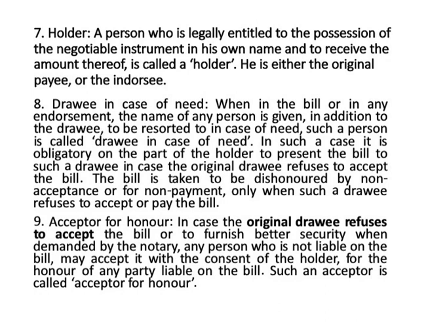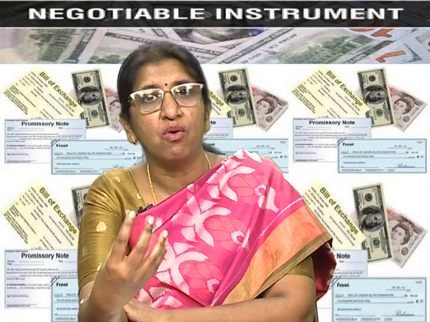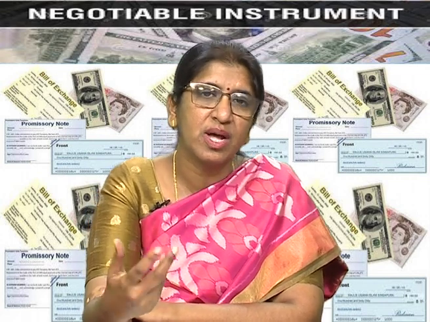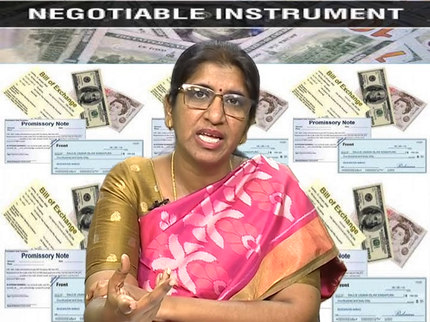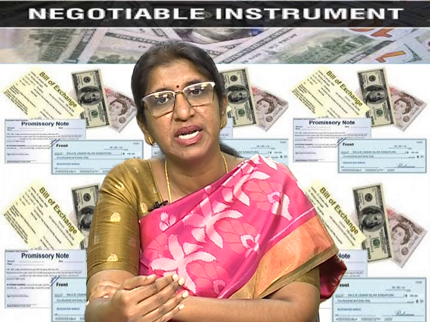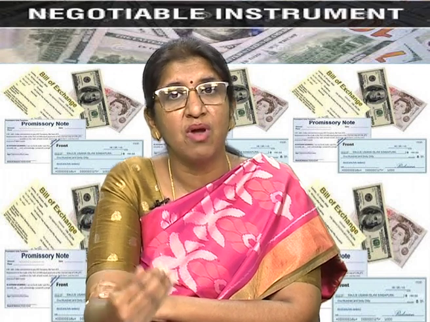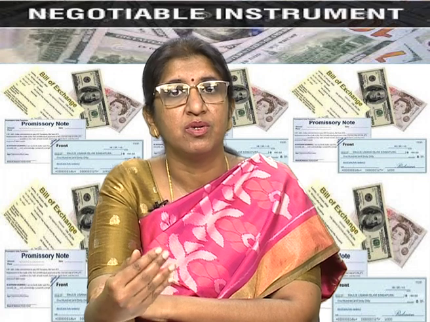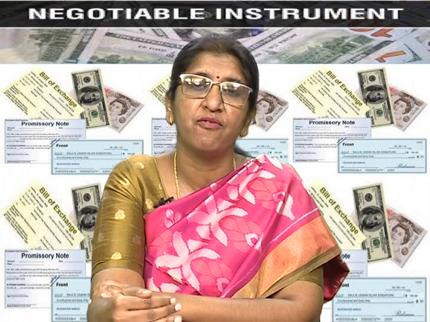Another party to a negotiable instrument is a holder. So, who is a holder? A holder is a person who is legally entitled to the possession of the negotiable instrument in his own name and to receive the amount thereof. He could either be the original payee or he could be the endorsee also. Then there are two other parties, drawee in case of need and acceptor for honor. What happens at times is that the drawee is not in a position to fulfill his requirement. Then another person can step in and say, okay, fine, I will make the payment. So, that person becomes a drawee in case of need.